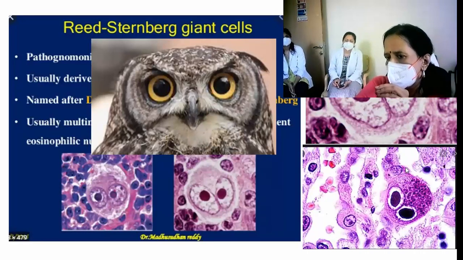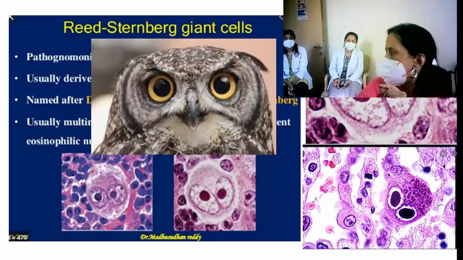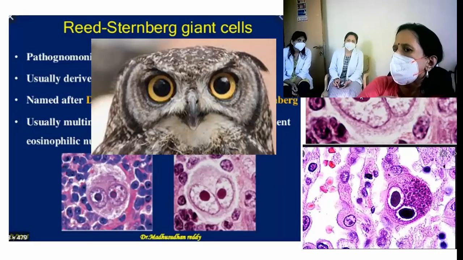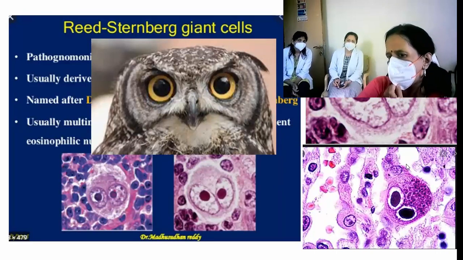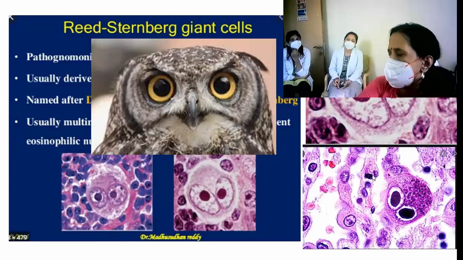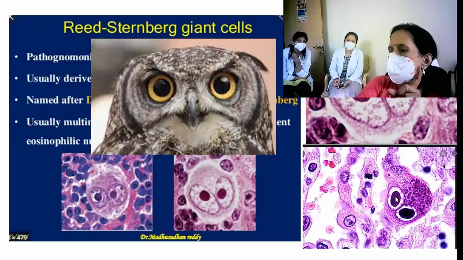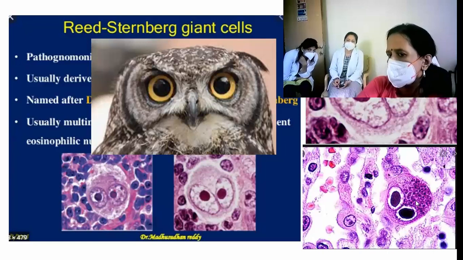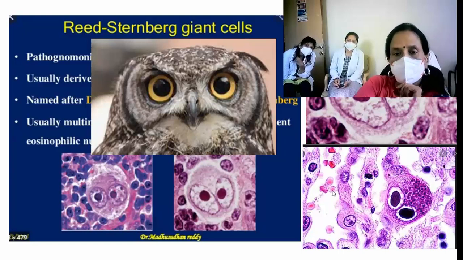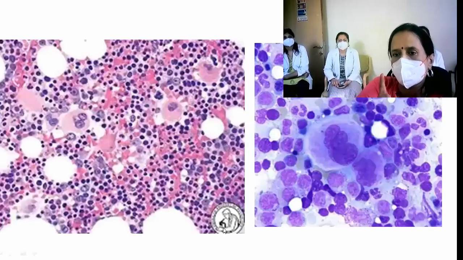But as postgraduates, you should know there's another cell which is also likened to looking like an owl's eye. But here, the nucleoli in RS cells are pink. Here they are blue. And cytoplasm is eosinophilic; here it is granular. So this is seen in CMV. What is CMV? Cytomegalovirus infection. This is the intranuclear inclusion, with intracytoplasmic inclusion. So you should know to differentiate. So what is this? Owl-eye. What is owl-eye for? For you, two reasons, and for undergraduates, one.